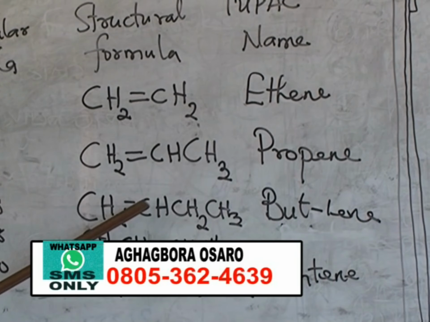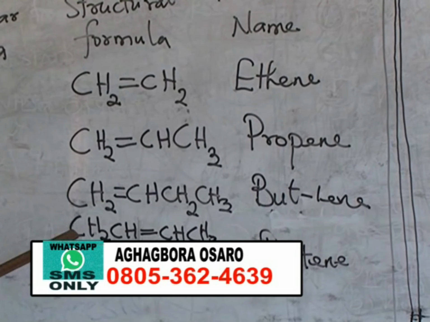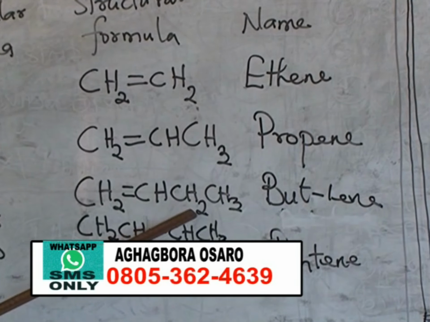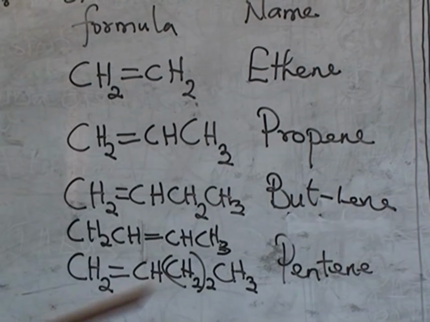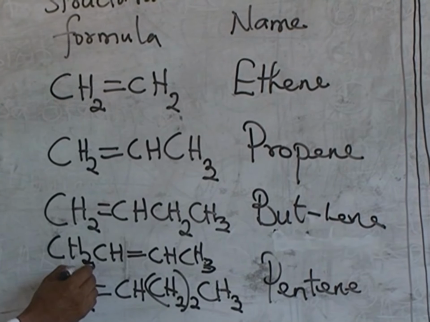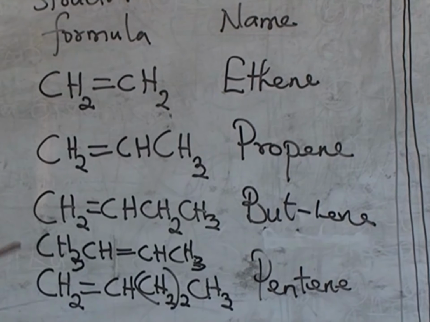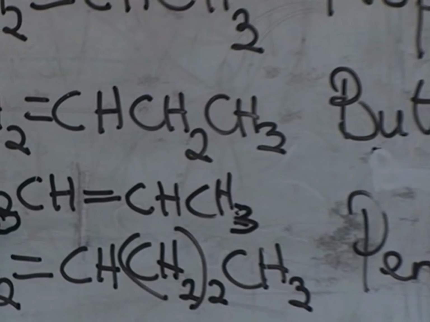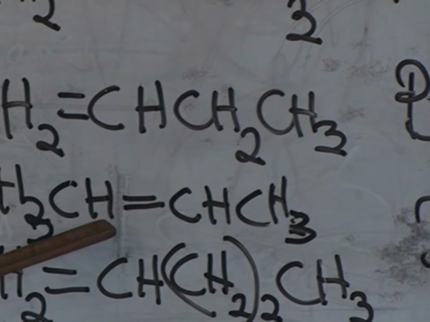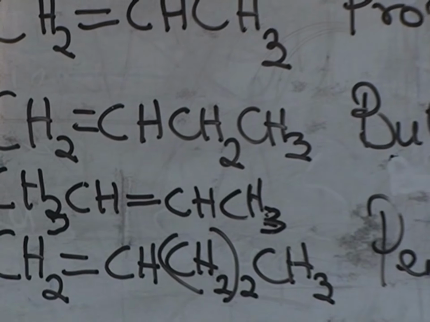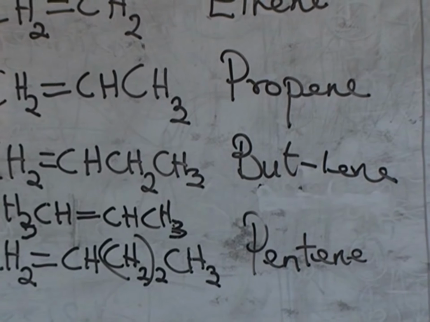Here you have 1, 2, 3, 4. Here the hydrogen is 2, 3, 5, 8. Now let's look at this. Here we have CH3. We have 1, 2, 3, 4. We have 3 hydrogen, this hydrogen making it 4, 5, 8. So both of them are C4H8, C4H8.